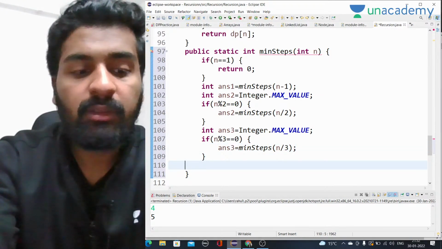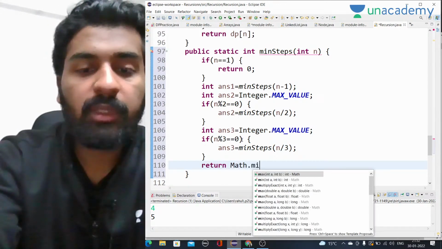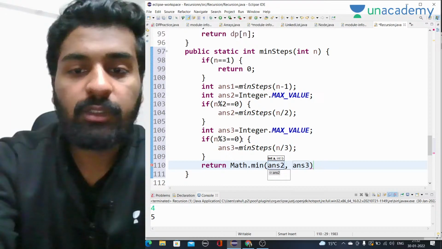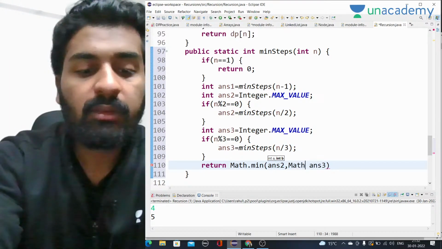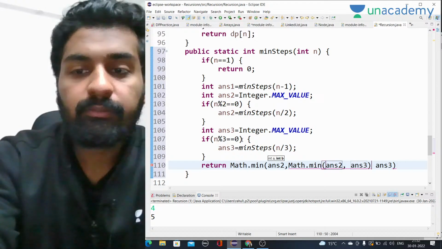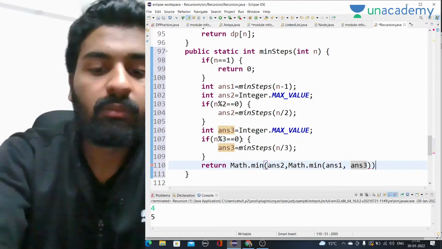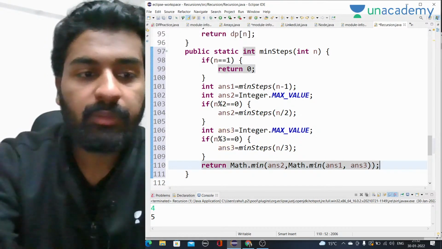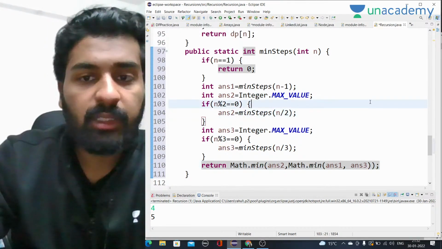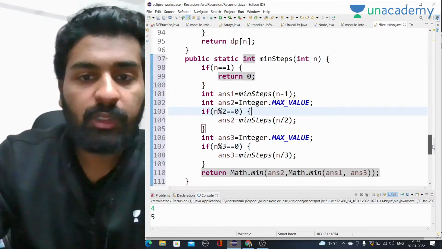So we have to return Math.min of answer 2, answer 1, and then Math.min of answer 1 and answer 3. Take the minimum of all 3, and the question is done. Whatever the question says, we are doing that here. This is how it is working.